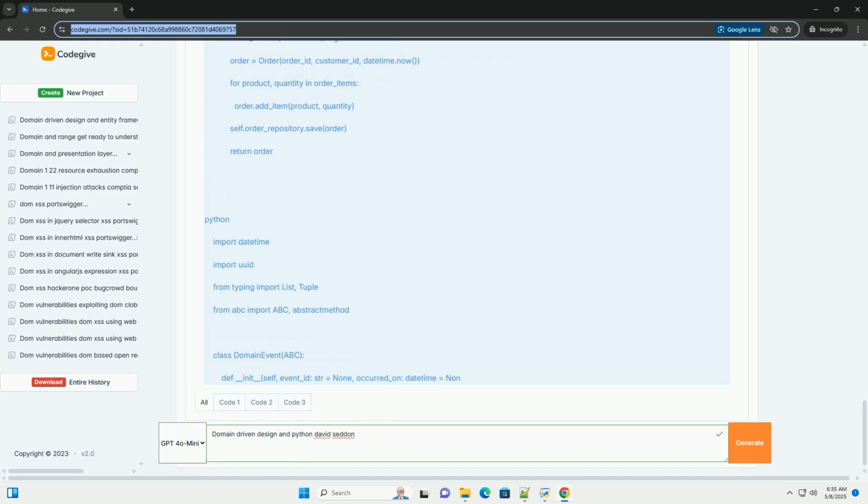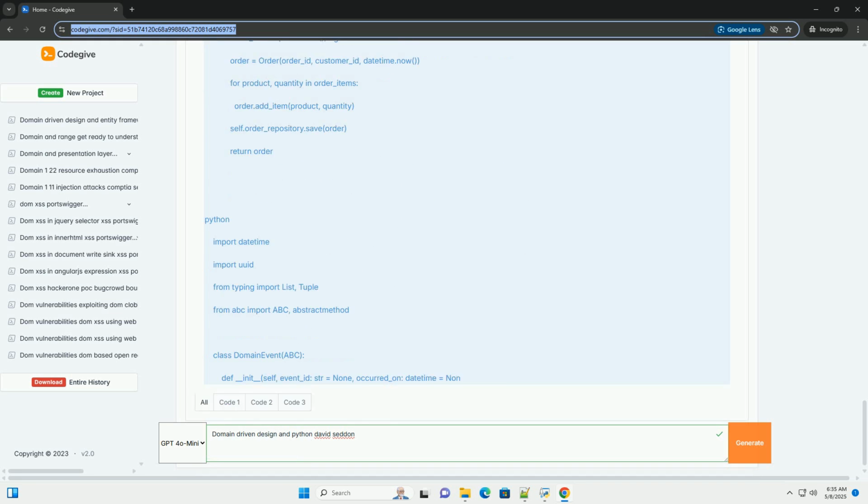5. Define repositories, abstract data access. The order repository is an interface, an abstract base class. It defines the operations for accessing order data. The in-memory order repository is a concrete implementation that stores orders in memory.